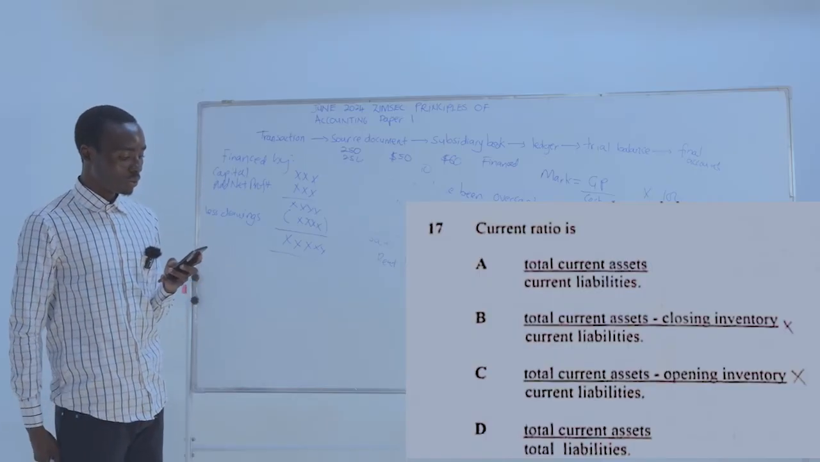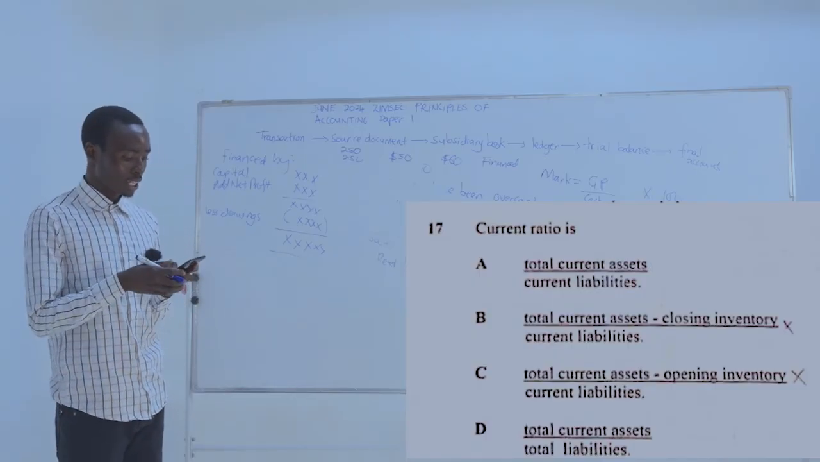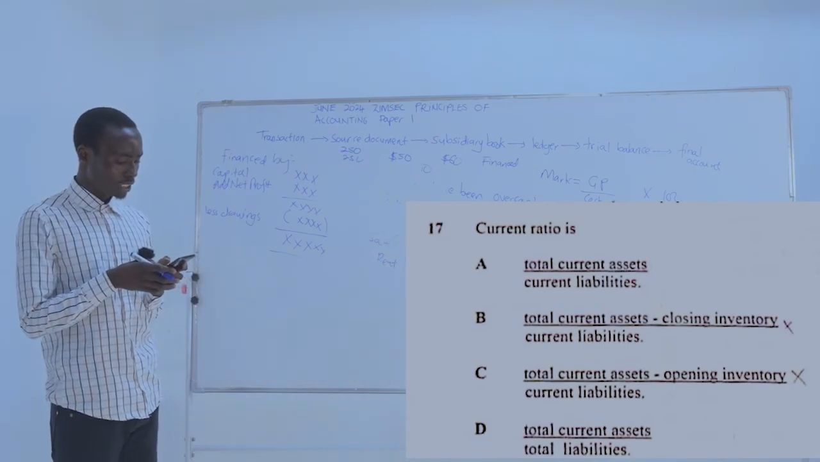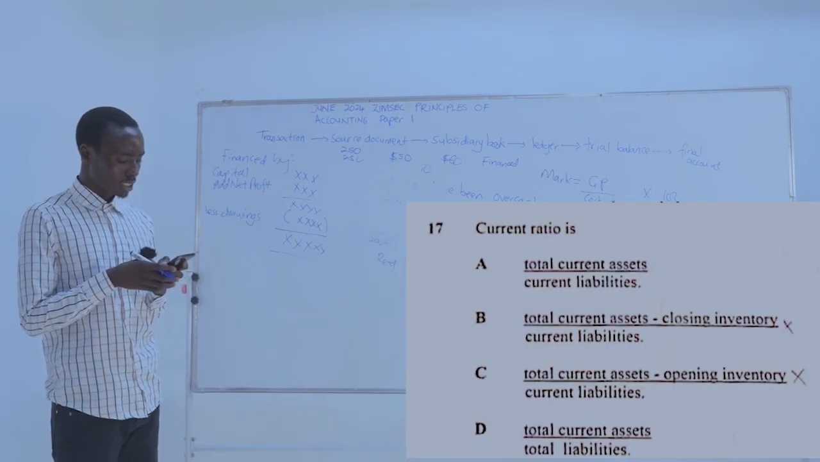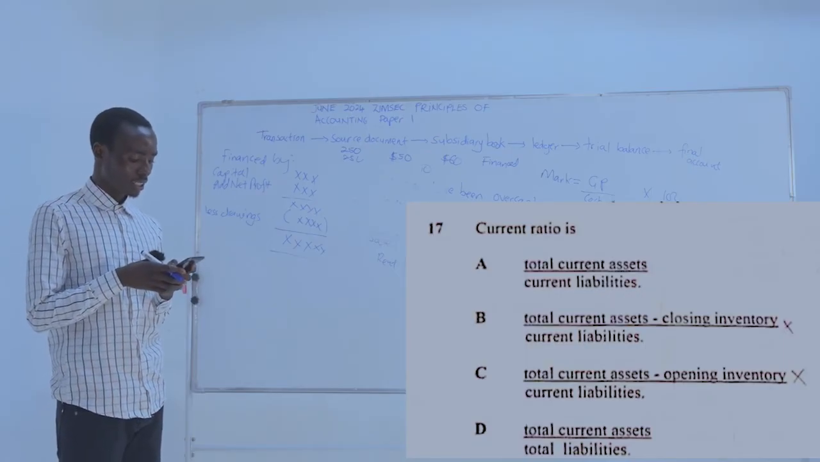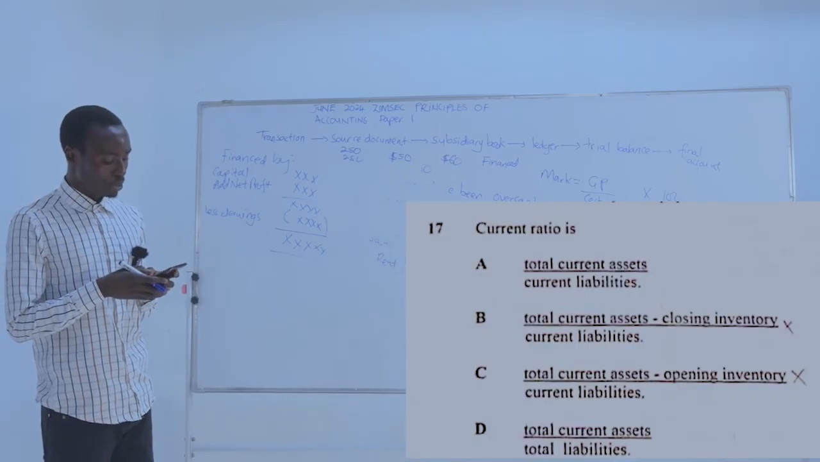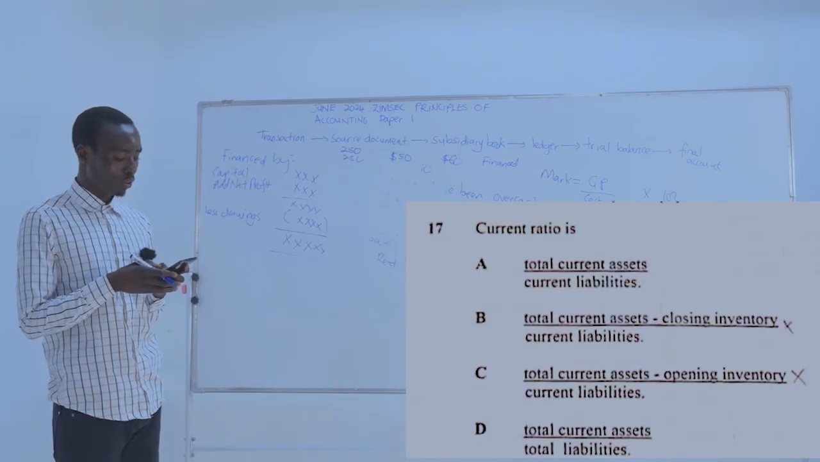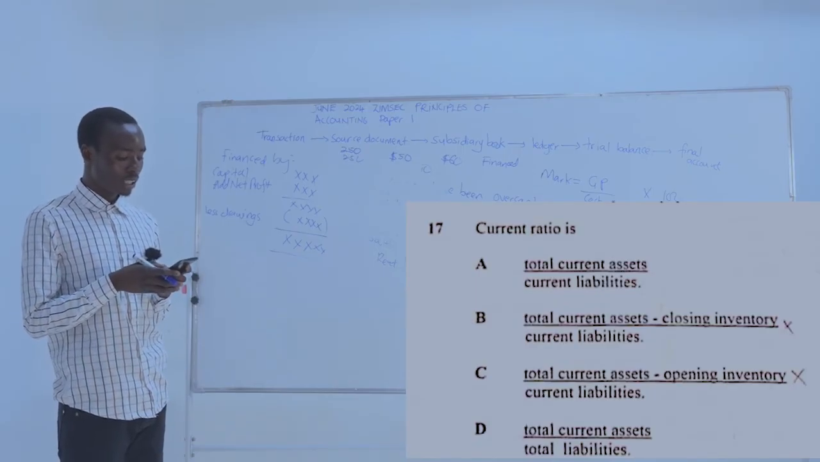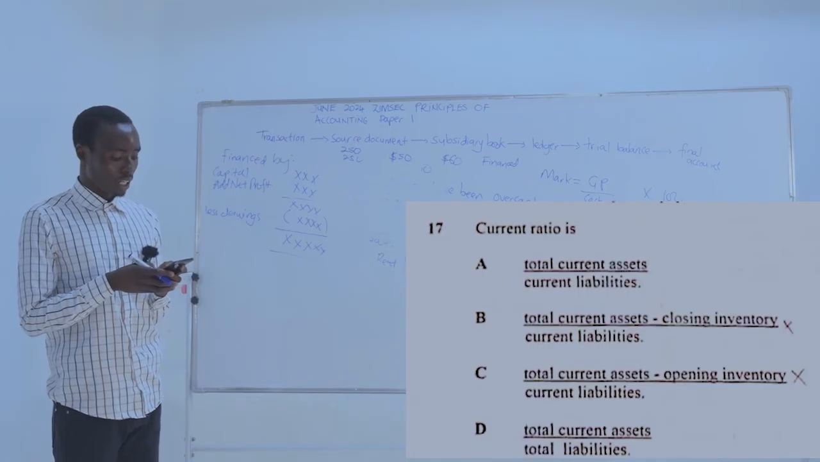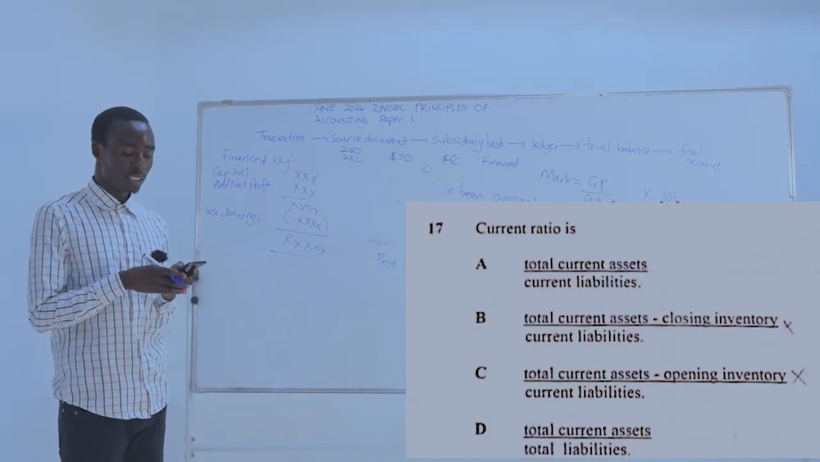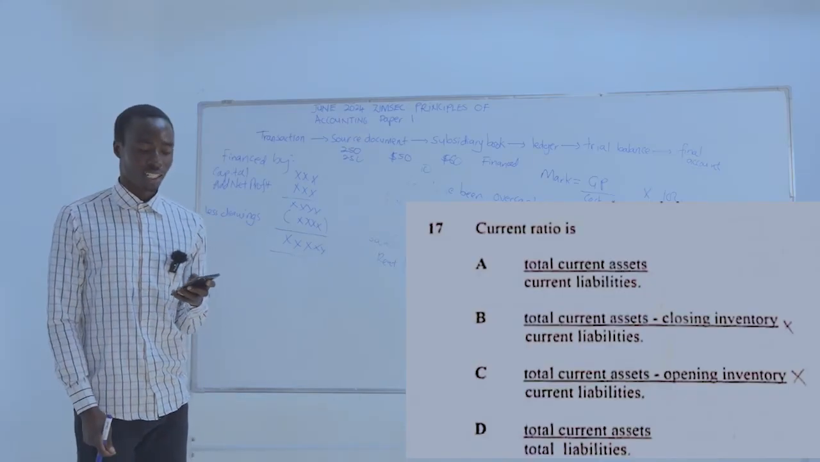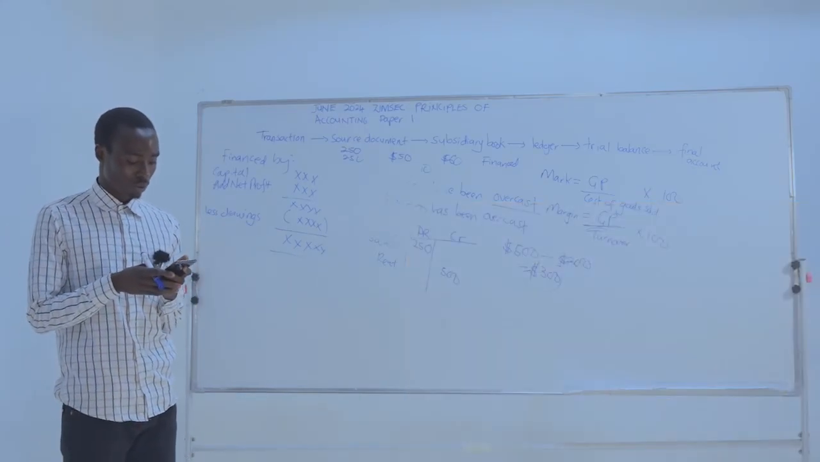So current ratio is, right, A, total current assets over current liabilities. B, we have total current assets minus closing inventory over current liabilities. B is wrong because this formula is used to calculate the acid test ratio, so it's wrong.